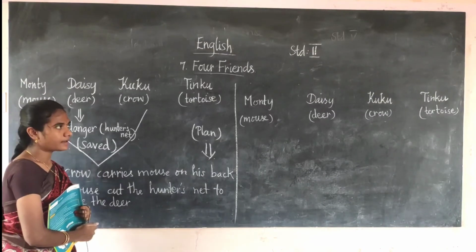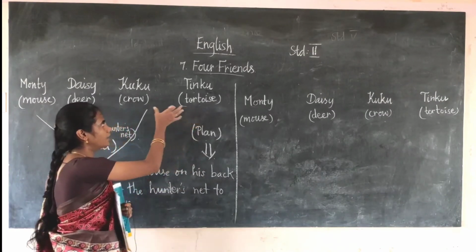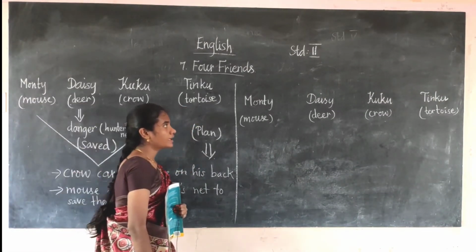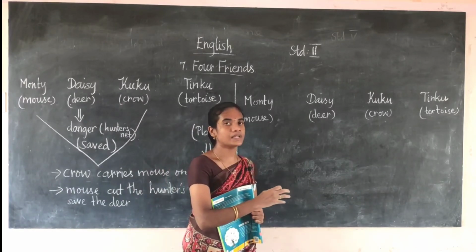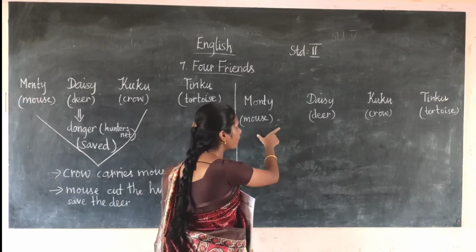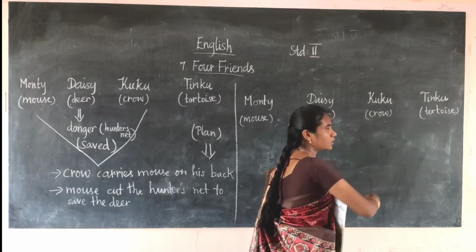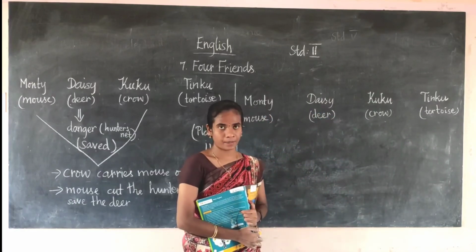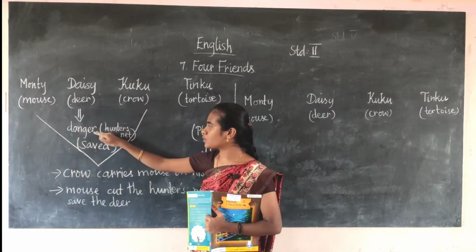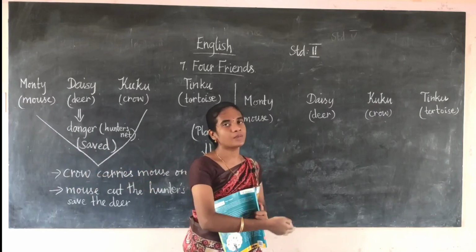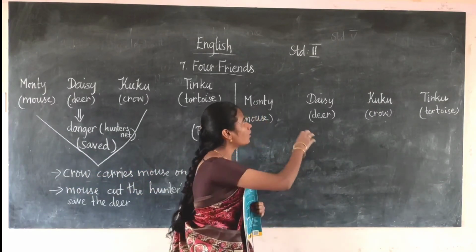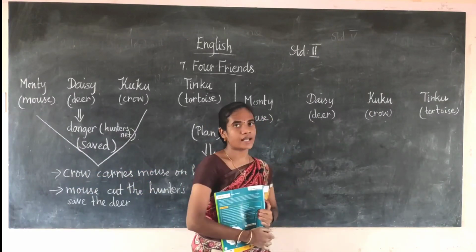Okay, at that time the tortoise also came to that spot. Now in this place, how many animals are there? There are 4 animals: mouse, deer, crow, and tortoise are there in one place. After the deer was saved, the tortoise also came to that place.